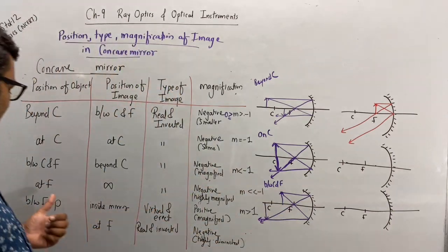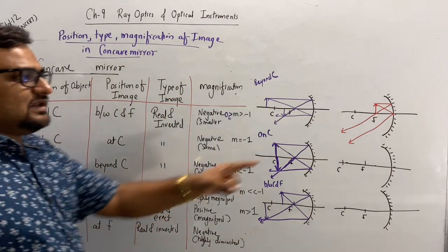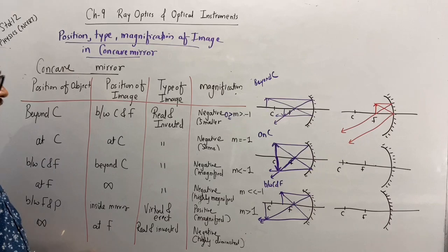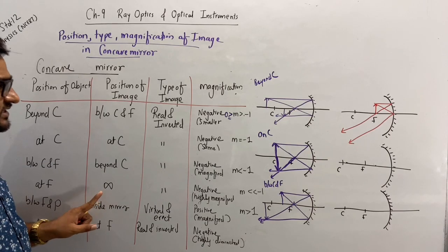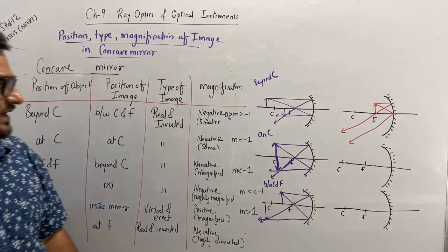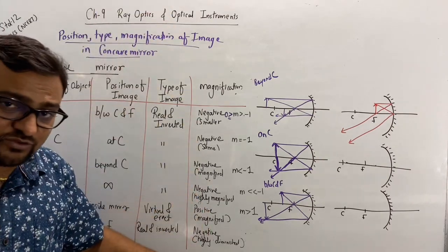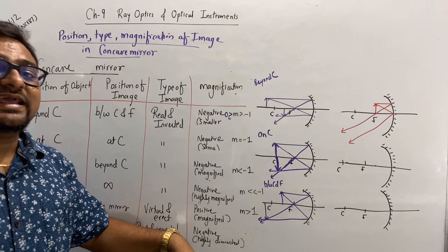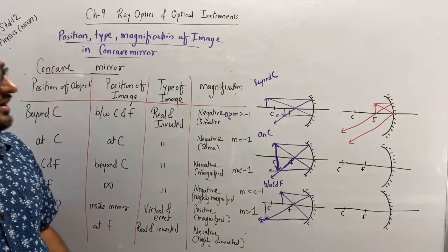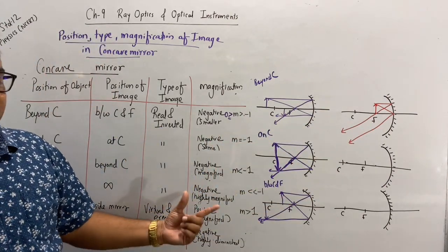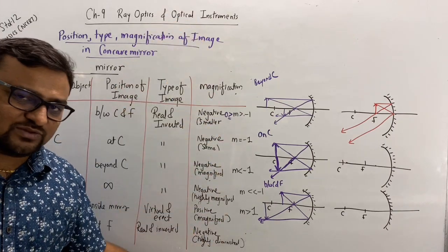So see, where is the position of the object? At F. Where is the position of the image? At infinity. What is the type of image? It will be inverted and real, as it is in front of the mirror. Magnification, of course, is negative because it is inverted.